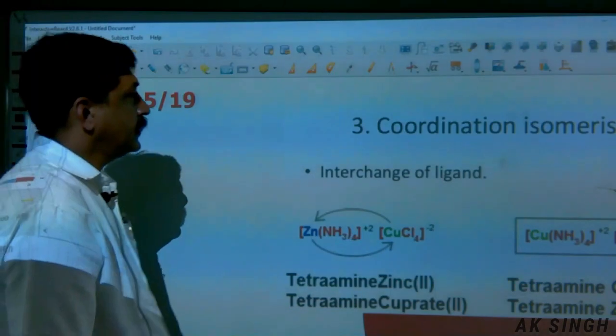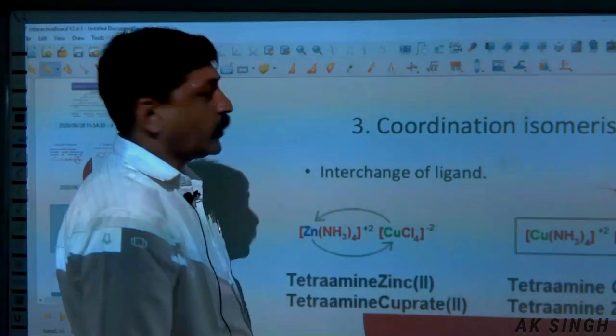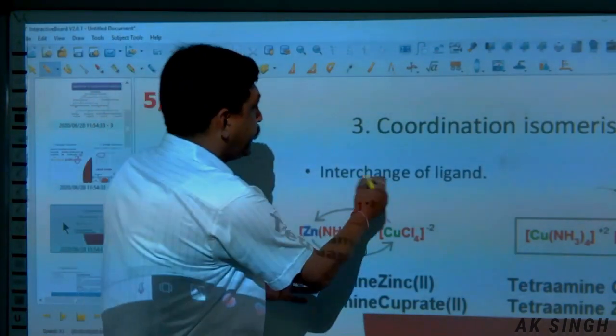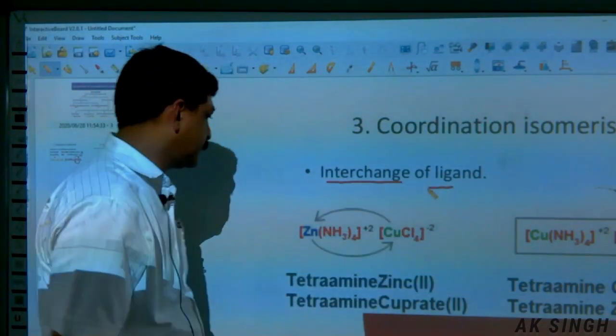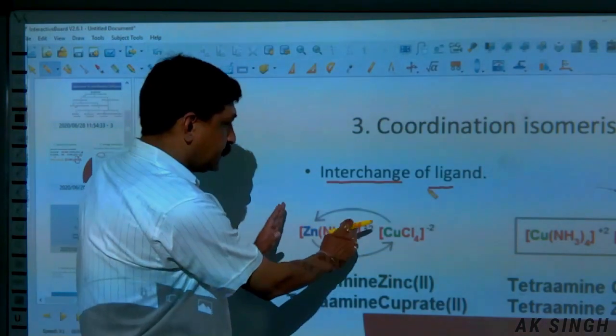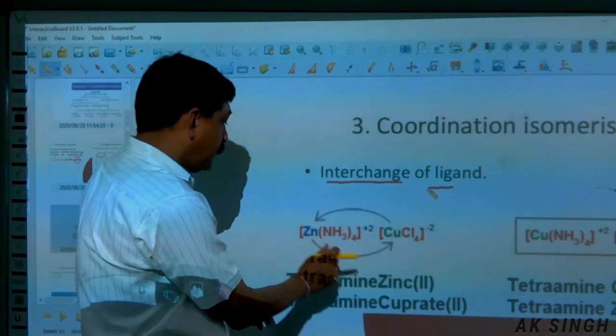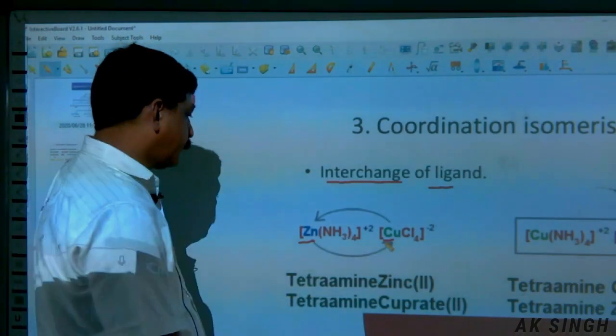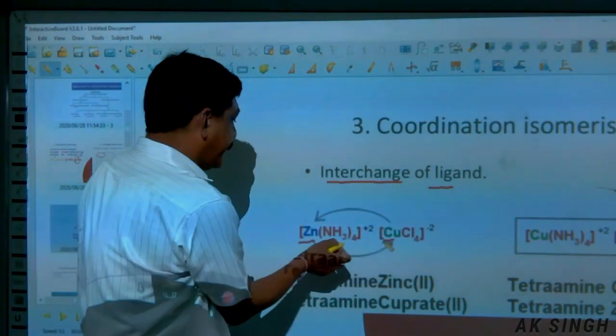Coordination isomerism. Here what happens? Interchange of the ligands takes place. This is an example. This is the coordination sphere, and this is the coordination sphere. Here is zinc, here is copper. What will happen? Interchange of ligands takes place.